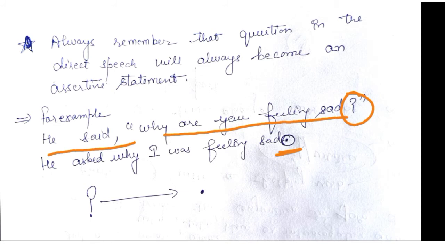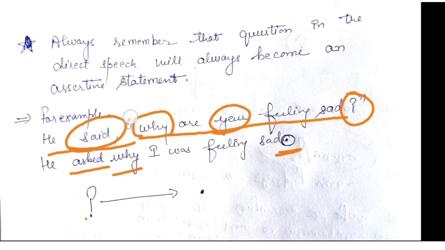In the example you can see that said is changed into asked. He said, he asked. Because it was starting with the wh word, that is why "why" is used here. Then the second person is to be changed accordingly. The object is not given, but we have assumed the object here, that was me. He said to me, that is why he asked why I. So "you" is changed according to the object of the reporting verb.